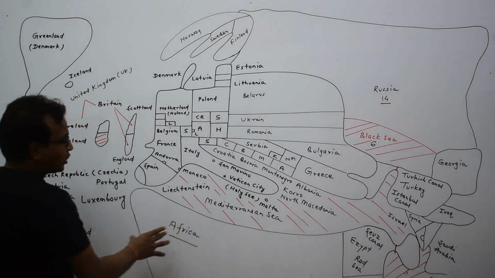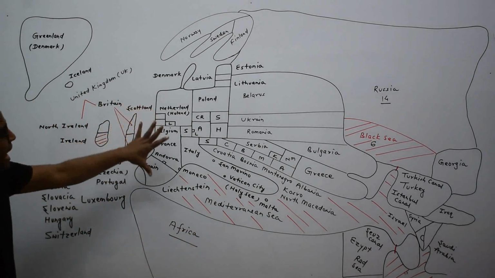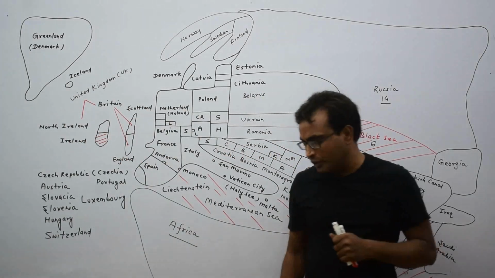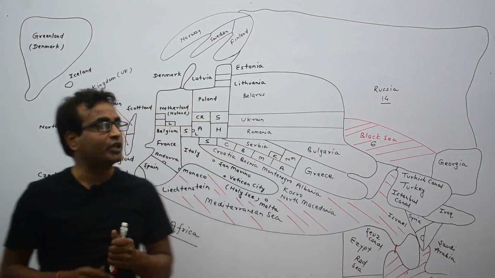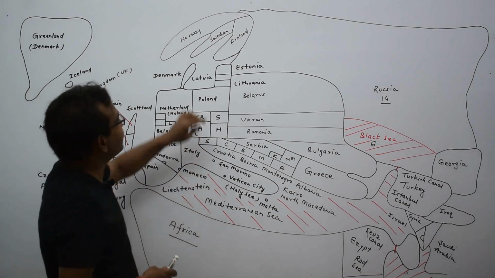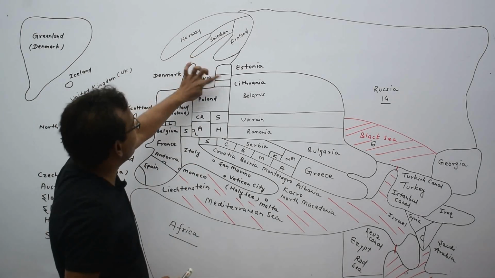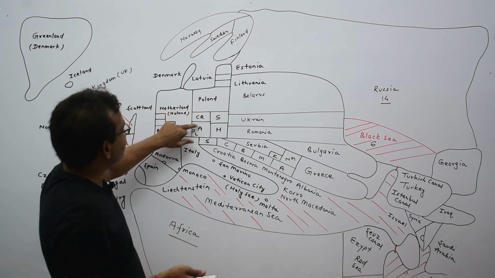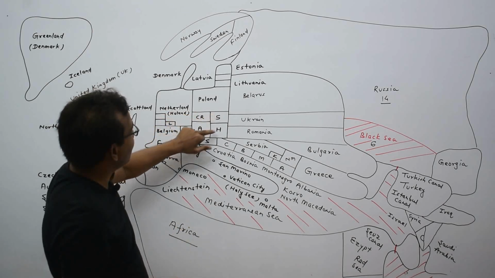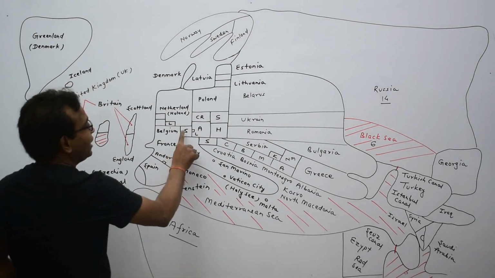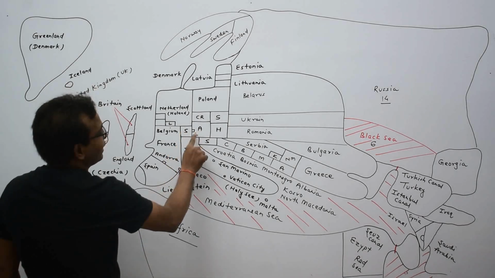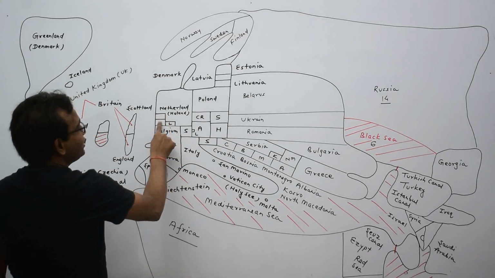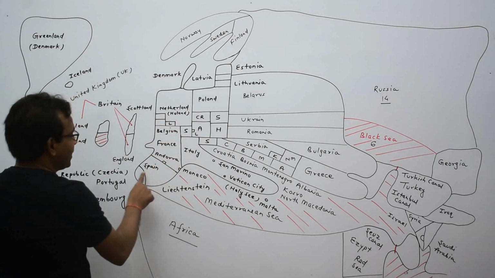This is the Africa continent. Here we have discussed all 44 countries of Europe. That is Estonia, Latvia, Lithuania, Poland, Czech Republic or Czechia, Austria. This is Slovakia, Slovenia, Hungary. This is Switzerland. In between Switzerland and Austria, here is Liechtenstein. This is Netherlands, Holland, Belgium, Luxembourg, France, Spain, Portugal.